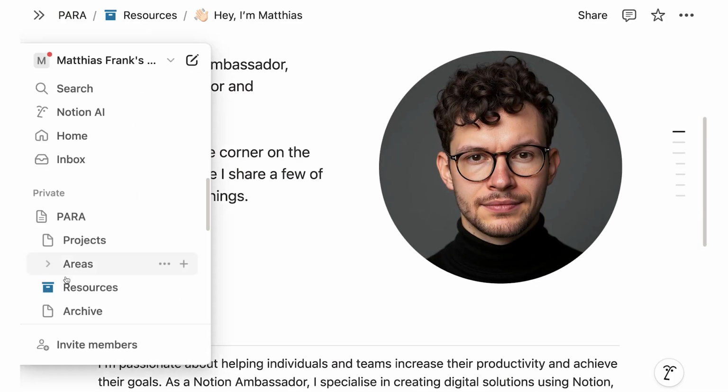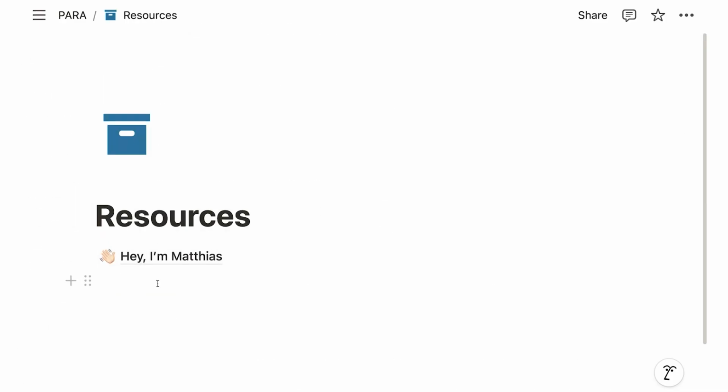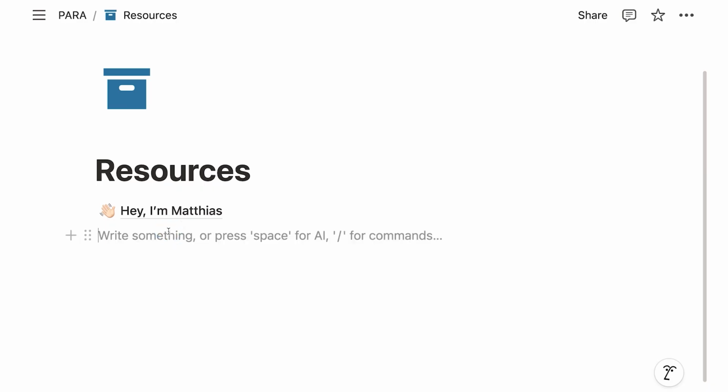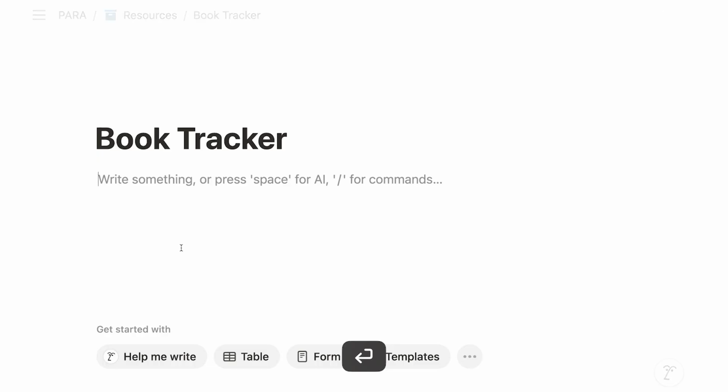Now, to do so, let's go back to our resource page and add a second page here. And this will be a very simple use case, which in this case, let's do books, like a book tracker. So I type /page. And let's call this, my book tracker. Now, the magic of Notion databases is really in making sure that you can organize and structure information.